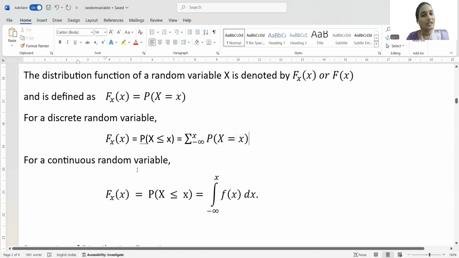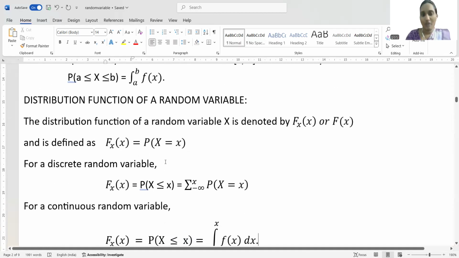For a continuous random variable, it is the integration ranging from minus infinity to x, since the uppermost value is x only, not plus infinity. When we integrate it, we get the formula of the distribution function.